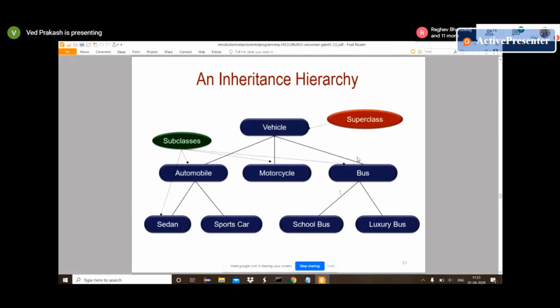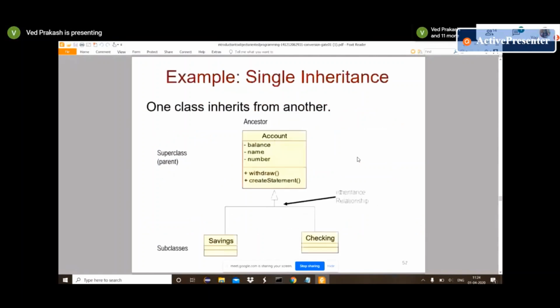So basically it's the same explanation. In the inheritance hierarchy, we can see a superclass vehicle, motorcycle, automobile, bus. Vehicle is the superclass, and automobile, motorcycle, bus, sports car, school bus, luxury bus, all these classes are subclasses.